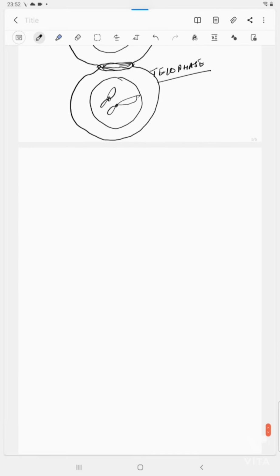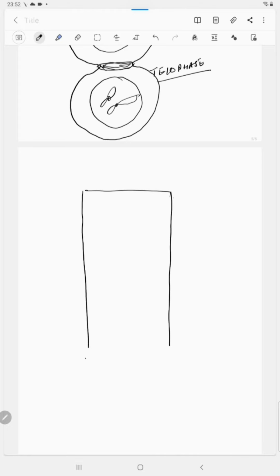But in case of plants, since there is a cell wall, the mother cell has a cell wall that has elongated because the cell was dividing. So there are two nuclei on both sides. Now the cell plate has to be formed.